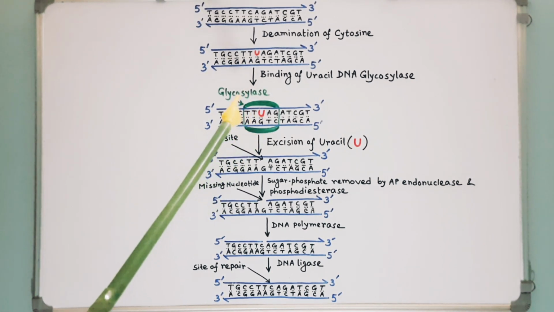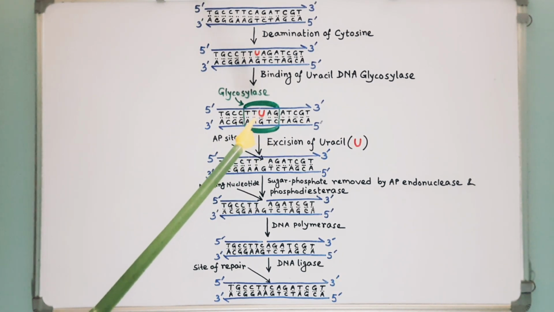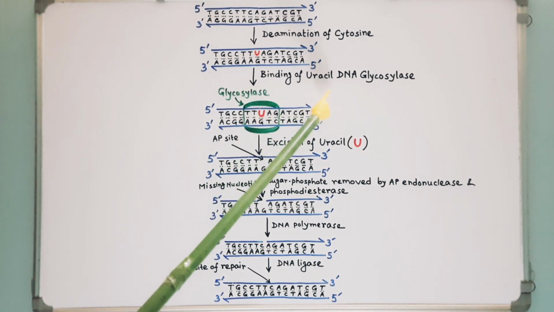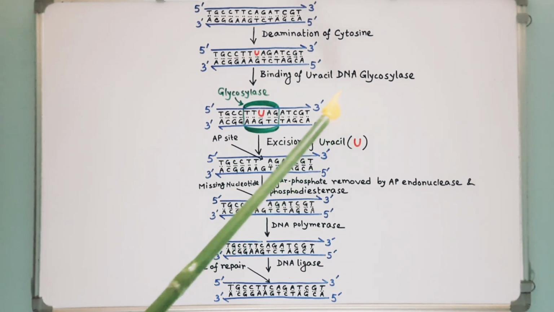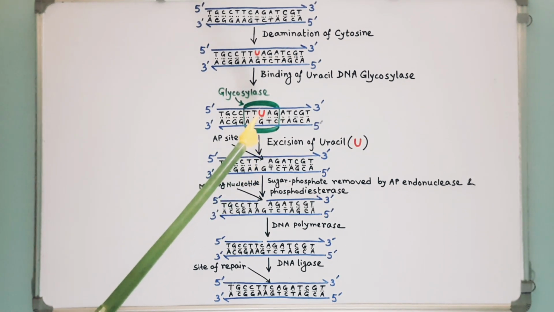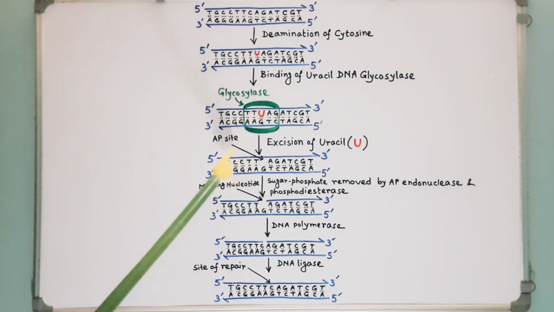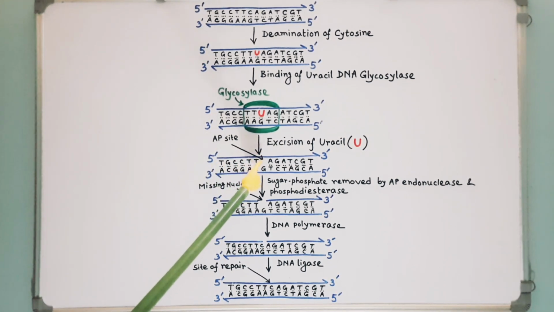Each glycosylase recognizes a specific type of altered base such as deaminated bases, oxidized bases, and so on. So here abnormal base uracil is detected by uracil DNA glycosylase. In the next step, the glycosylases cleave the glycosidic bond between abnormal base and sugar. As a result, apurinic or apyrimidinic sites or AP sites are produced.